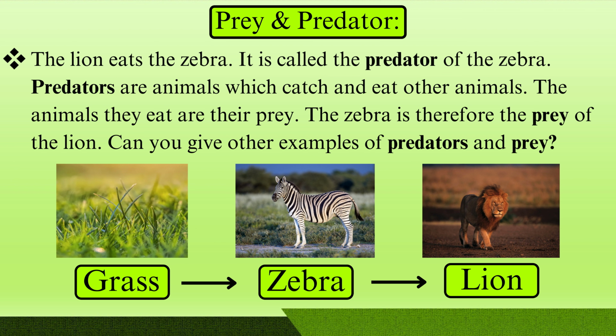Now we have prey and predator. So when we talk about prey and predator, first we have to understand what prey is and who are called prey. Prey is an animal that is eaten by another animal, which is called a predator. The animals that fall prey are generally weak animals which are eaten by the stronger ones. The predator actively searches for the prey.